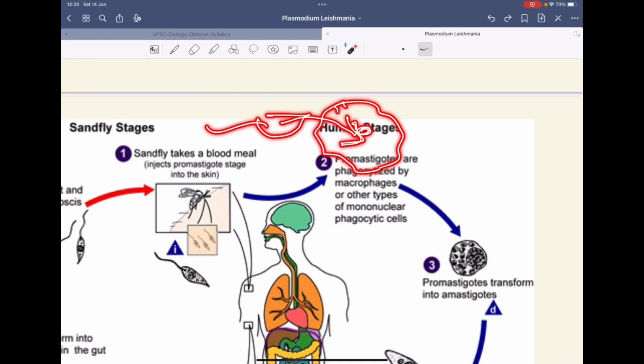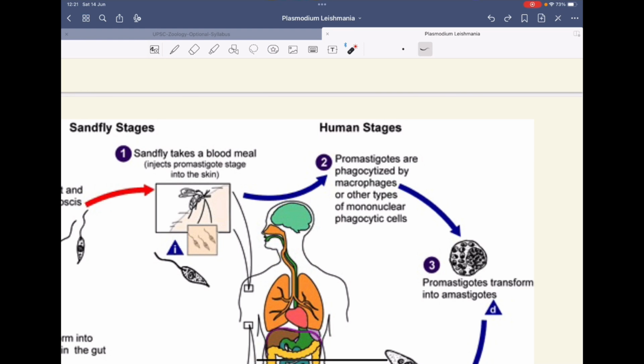They will be eaten up, phagocytized by the macrophages. So macrophages are the immune cells that prevent infection by eating up the foreign agents. For the body, this promastigote form is a foreign agent. So this macrophage will come and eat up this promastigote stage.